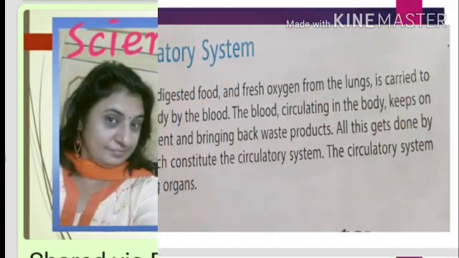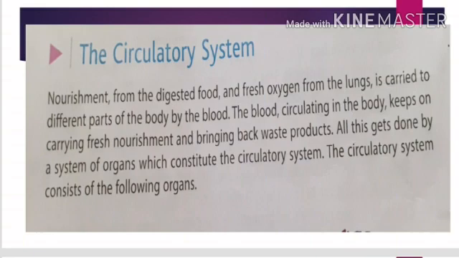As we have already studied about digestive system and respiratory system, and definitely you are aware about that, the oxygen inhaled by us reaches up to the lungs, and from lungs it is diffused with the blood and sent to each and every cell via heart.